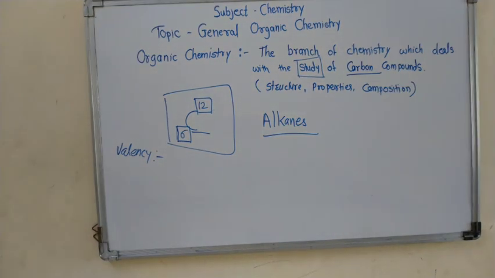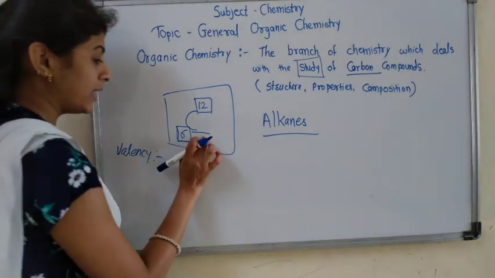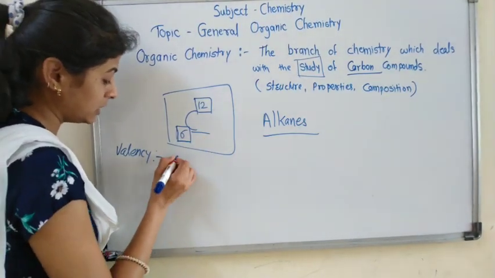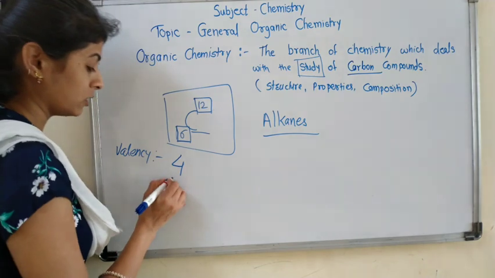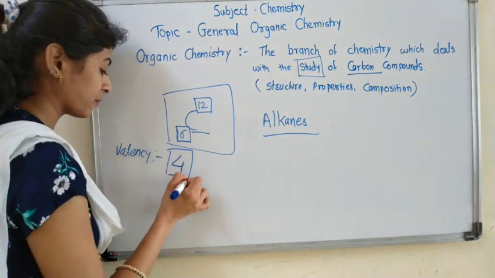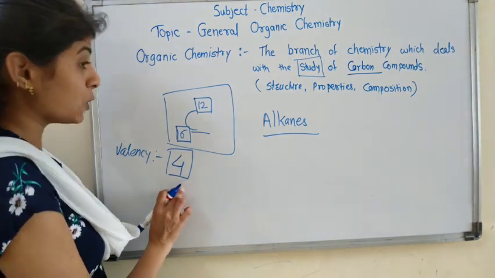Valency is nothing but the bonding capacity of an element. Now the valency of carbon is always 4. Why is it 4?